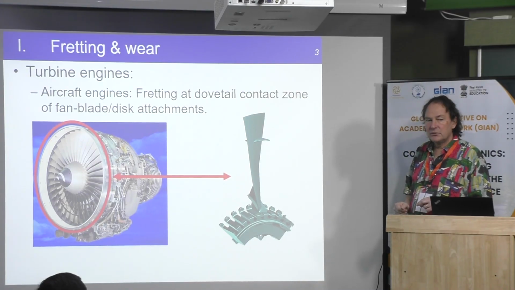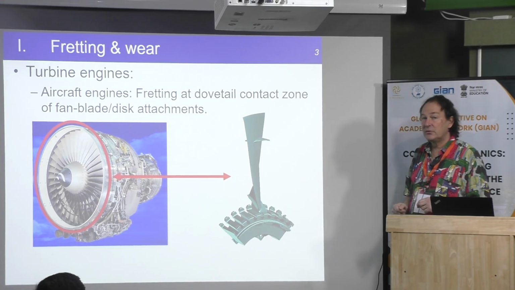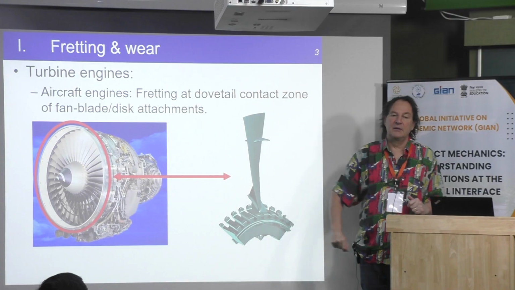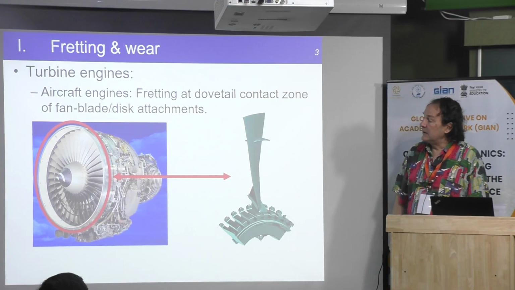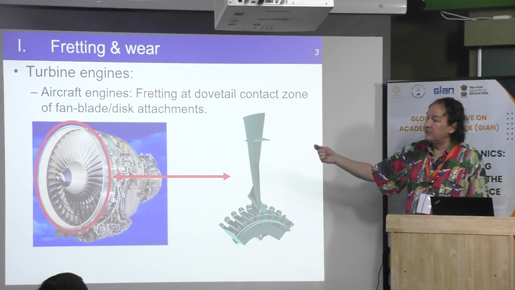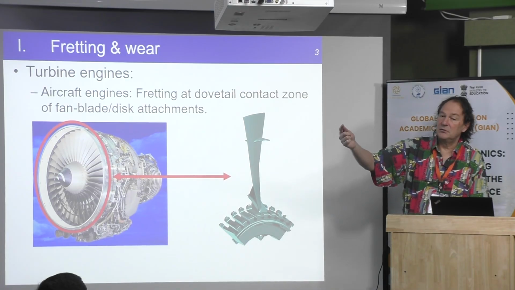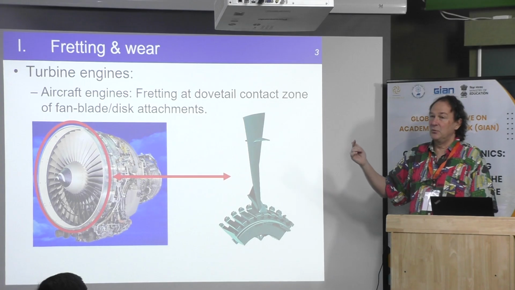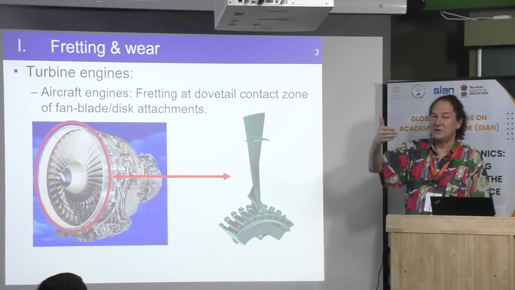I remember a few years ago, it was a catastrophic failure for the first fan, the first stage of the fan, and the blade moved away in front of the engine, and the plane was flying. It means that the blade went against the wind.